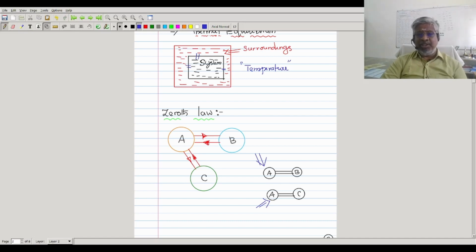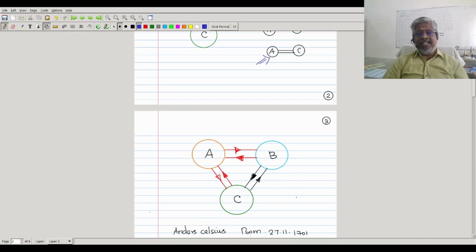When A is in equilibrium with B, there is no connection with C. That is what independent thermal equilibrium. So A is in thermal equilibrium with B and A is in thermal equilibrium with C independently. Then we can say B and C are in thermal equilibrium like this.